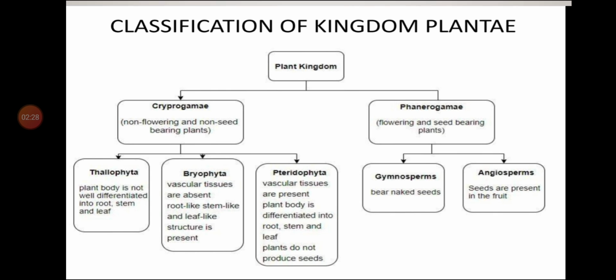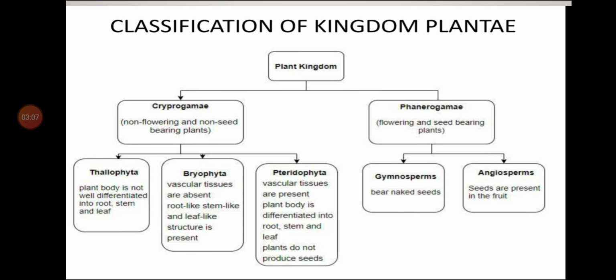Cryptogams are divided into thallophyta, bryophyta, and pteridophyta. Thallophyta means the plant body is not well differentiated into root, stem and leaf. Bryophyta means vascular tissue is absent, but root-like, stem-like and leaf-like structures are present. In pteridophytes, vascular tissue is present, the plant body is differentiated into root, stem and leaf, and the plants do not produce seeds.